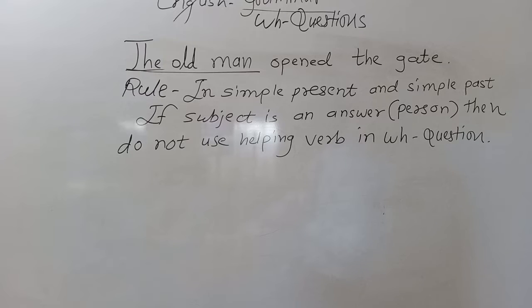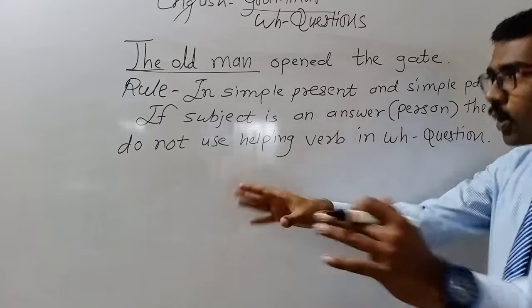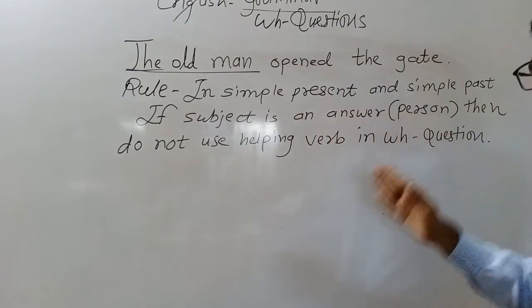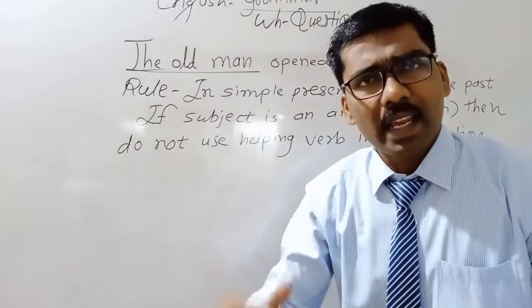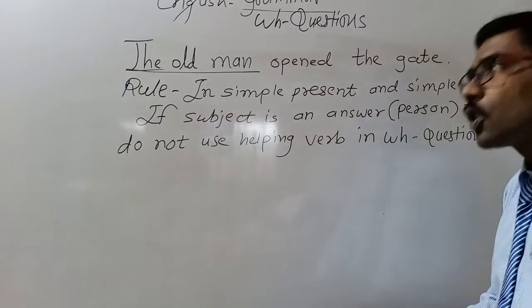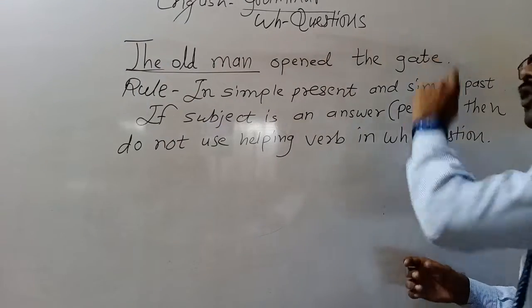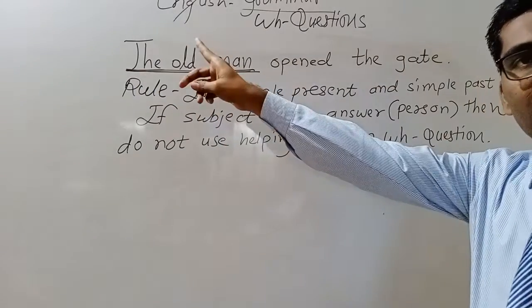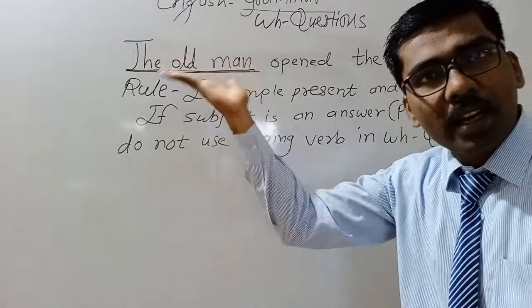Who will read this rule? Veena, read it. In simple present and simple past, if subject is an answer person, then do not use helping verb in WH question. So the old man opened the gate. So the answer is the subject only. This is the subject, no. The underlined part is the answer of this question. So the subject is already answered.